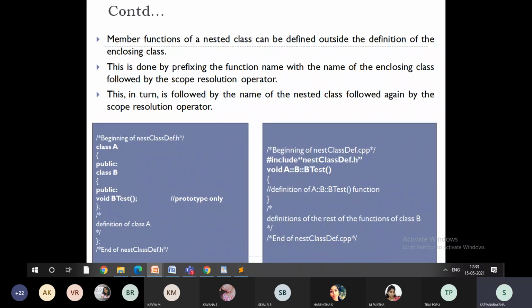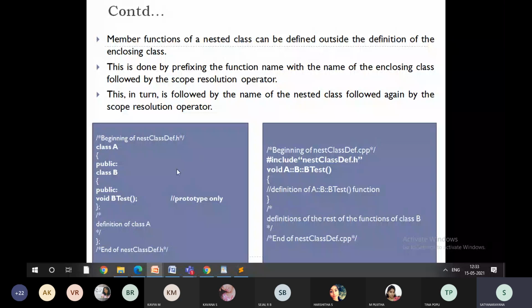This is as usual, so no need to explain much, you already know. To create nested classes, first I'm creating a class called A. In the public section, I'm creating one more class called B. Within that, I'm writing one function called B test. Now this B test belongs to both class A and class B because both of them are inner classes. When I write the body of this function using scope resolution, I should write void A scope resolution B scope resolution, then the function name. This is how we need to write it.